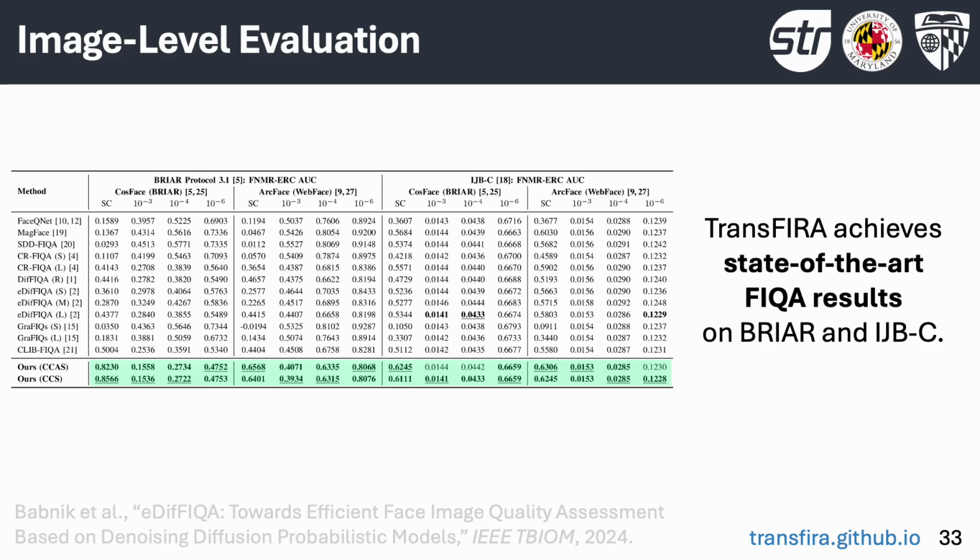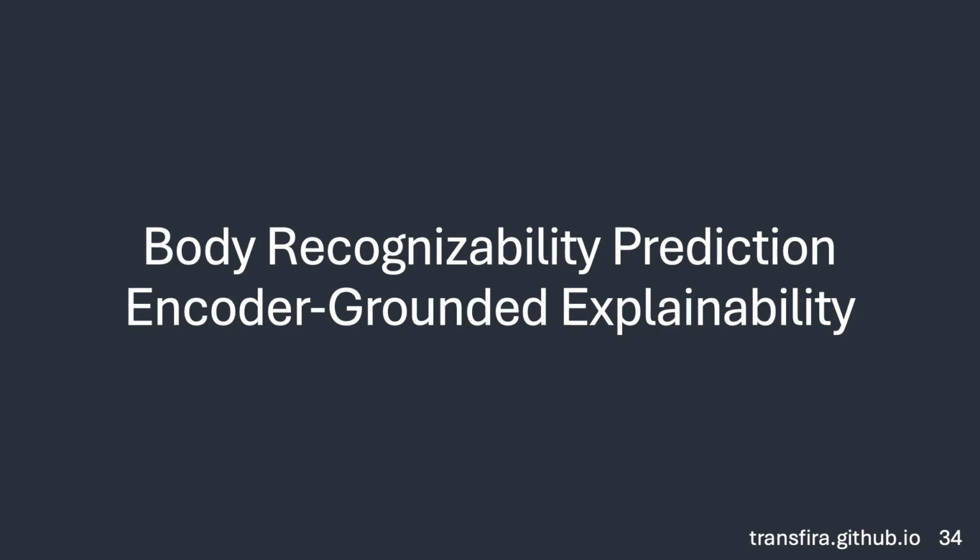Additionally, TransFIRA produces the strongest Spearman correlation with cosine similarity to the correct class because its predictions are directly grounded in the encoder's decision geometry. We also extend TransFIRA to 2 additional applications.